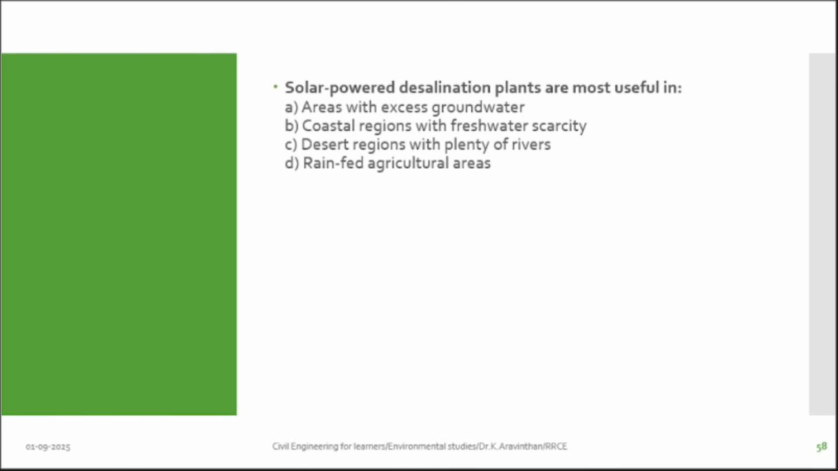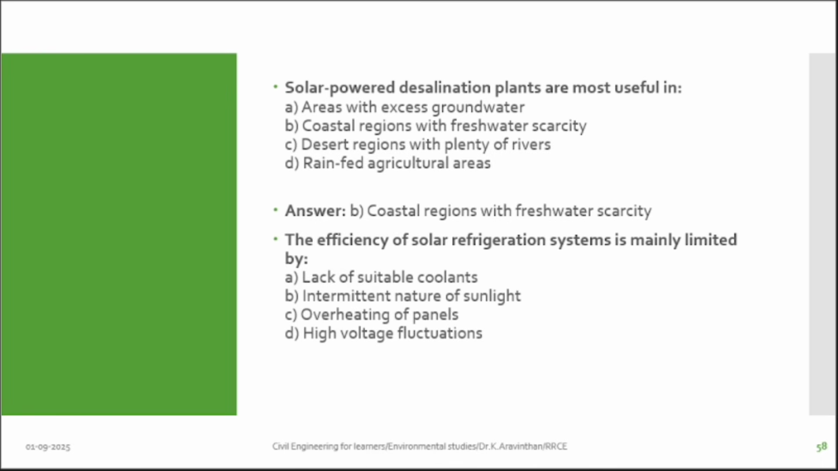Last two. Solar powered desalination plants are most useful where you can use solar to desalt water for fresh drinking water. In coastal regions where you have salt water, you can make that salt water into drinkable water. Coastal regions. The efficiency of solar refrigerator system is mainly limited by the intermittent nature of sunlight.